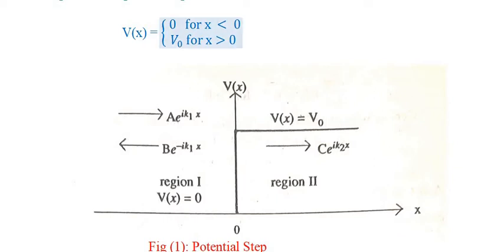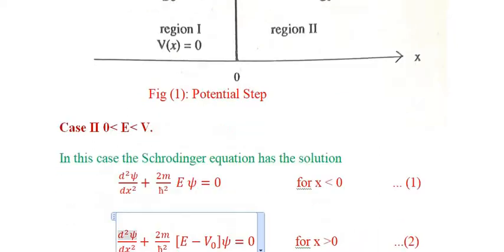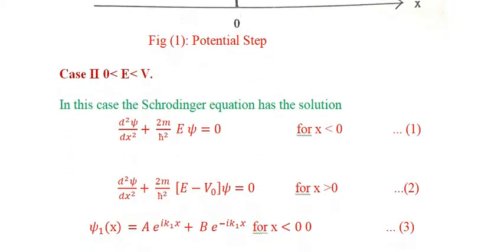Potential V of x is equal to 0 for the region x is less than 0, and this potential is V0 for the region x is greater than 0. Now we consider the case where total energy of the particle is less than V0.